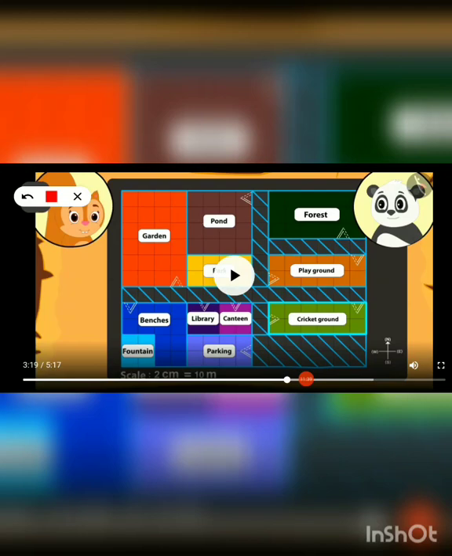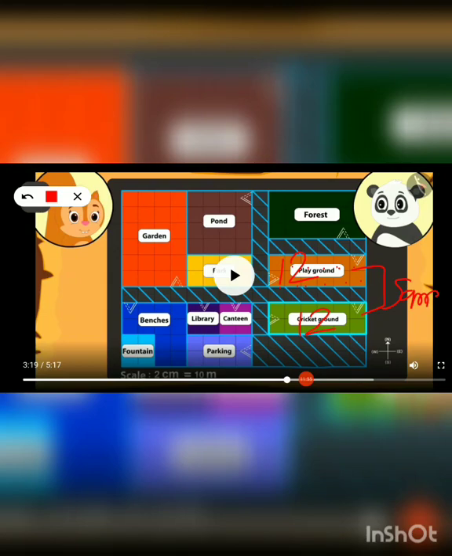Okay, so here you can say this playground, this one, 1 2 3 4 5 6 7 8 9 10 11 12, this has 12 squares, and this cricket ground also has 12 squares, so these two are the same.